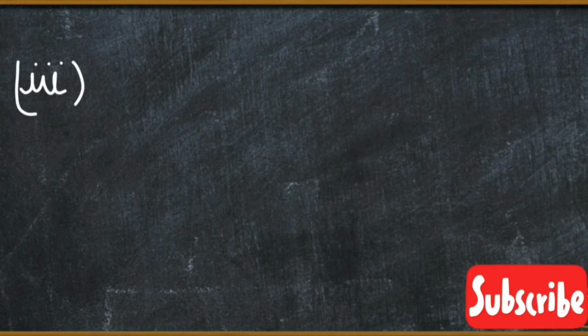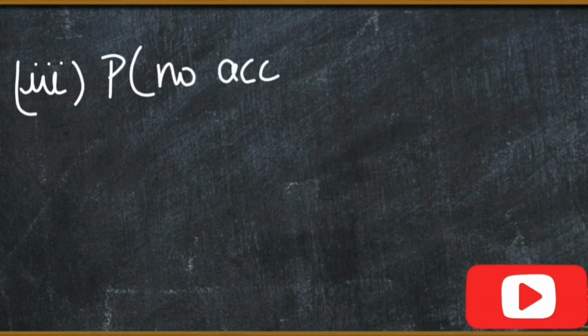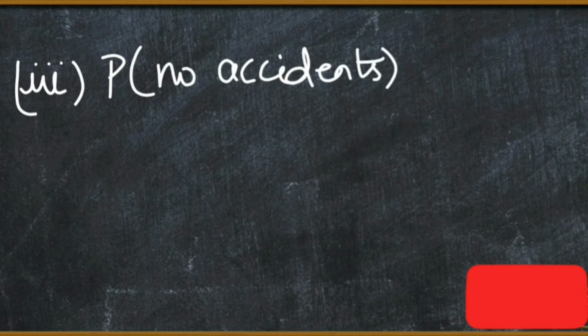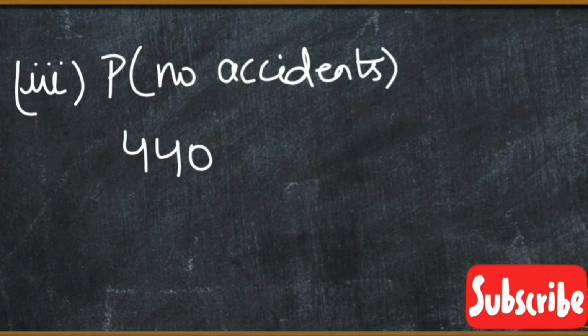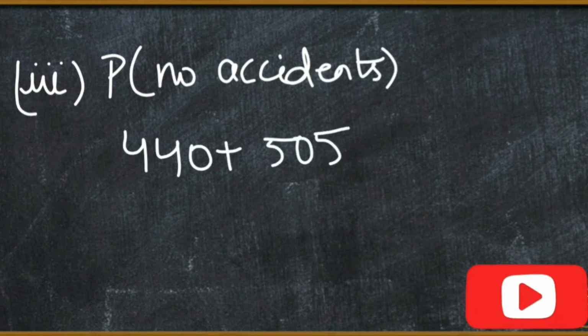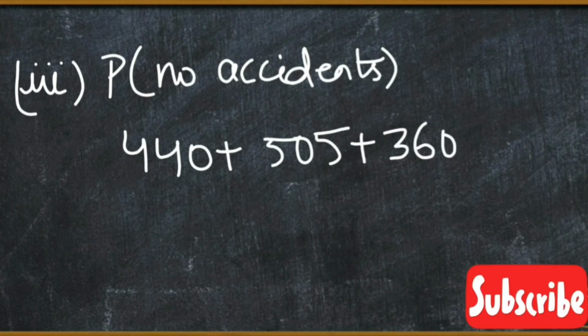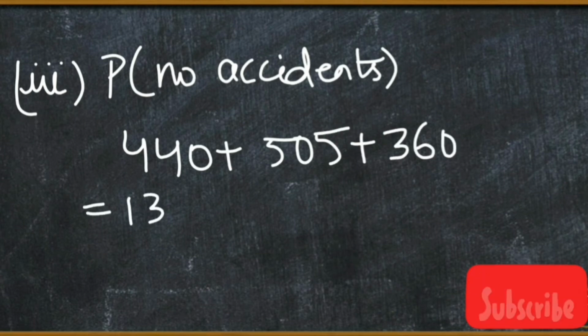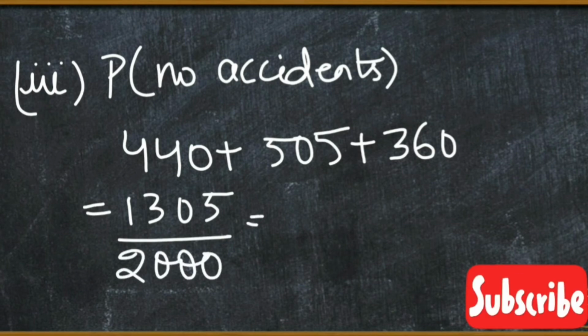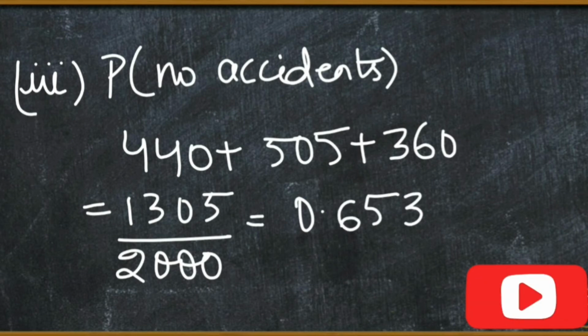Third, probability of no accidents in a year. That will be 440 plus 505 plus 360. That is equal to 1305 upon 2000, which is equal to 0.653.